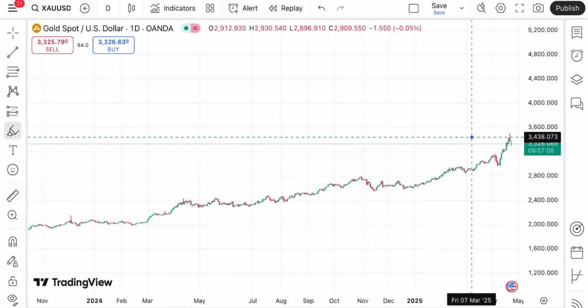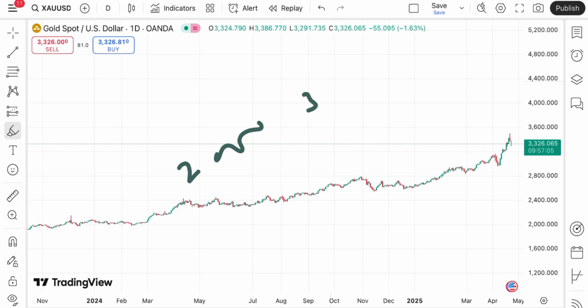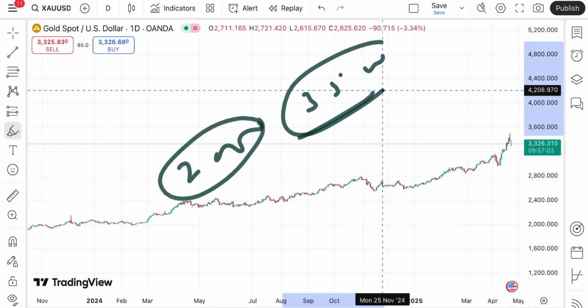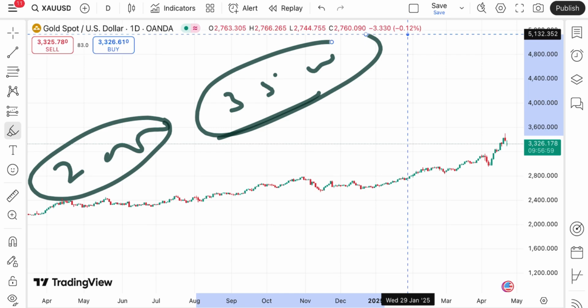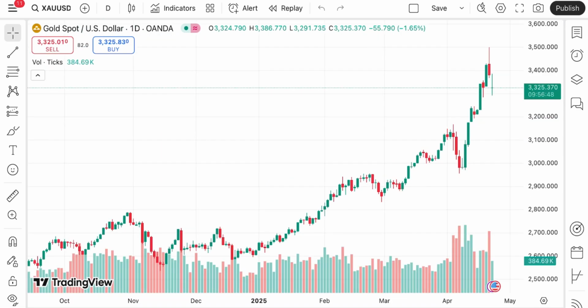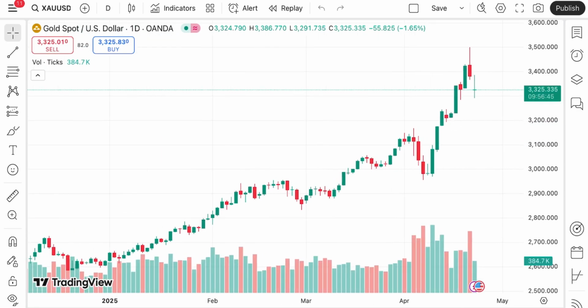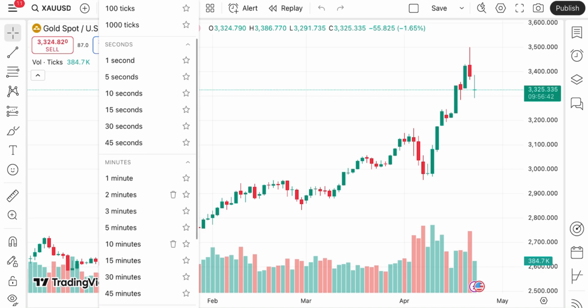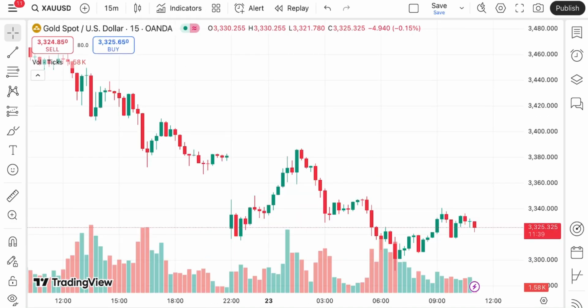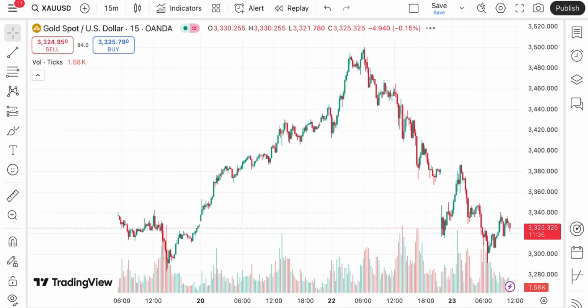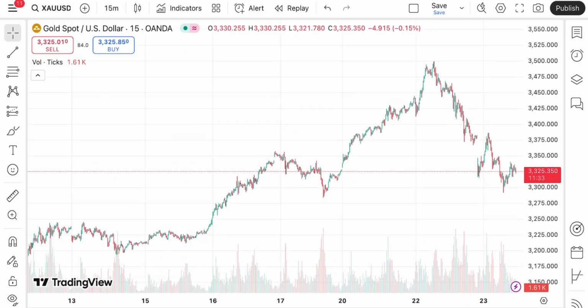In just 1 year we have seen the price has come from 2000 to 3500. This is the level we have seen, almost double the price. So looking at this particular chart, it is trading at a level of $3325.370. If you are looking for a longer view, then there can be a continuous rise in the price of gold, because we have not seen the price fall. Even in the previous year, the price was continuously moving upside. So chances can be high that, with a longer view, the price can go further high.